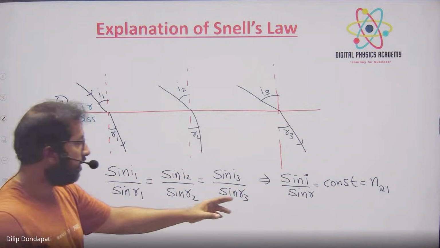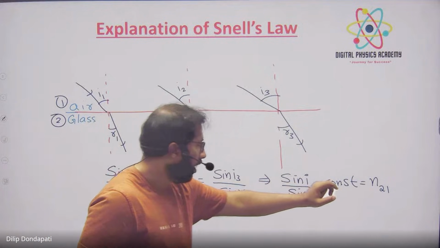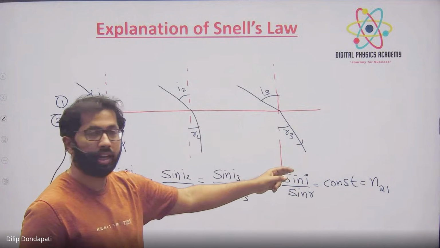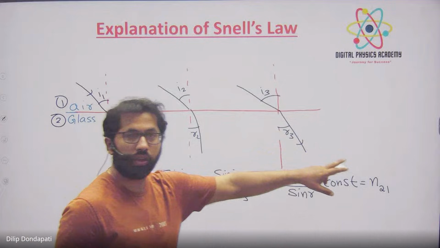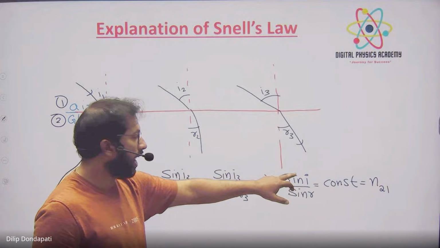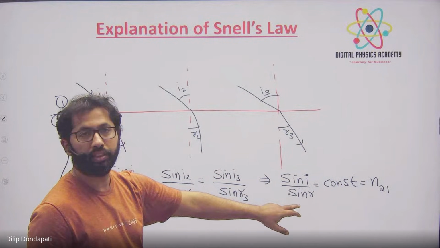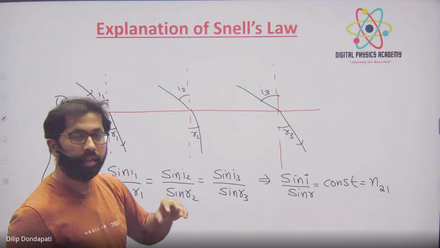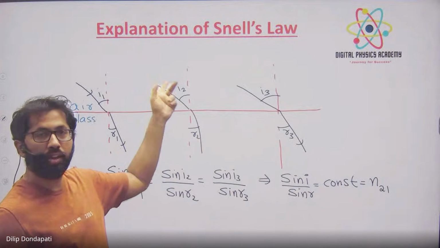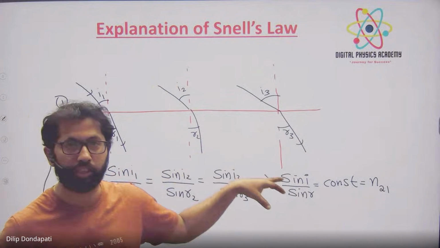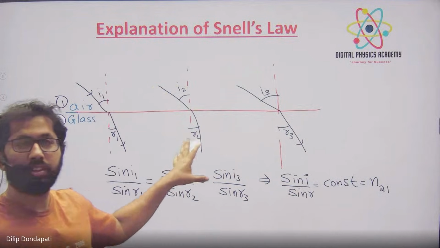That means if I know the constant value and the angle of refraction, I can find the angle of incidence. Or if I know the constant value and the angle of incidence, I can find the angle of refraction. So he found the relationship between the angle of incidence and the angle of refraction in the refraction concept. That is called Snell's law.